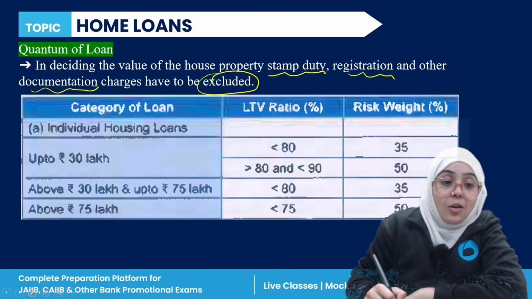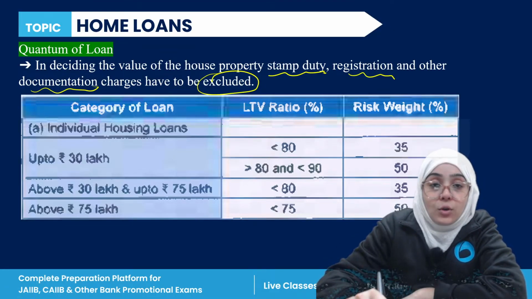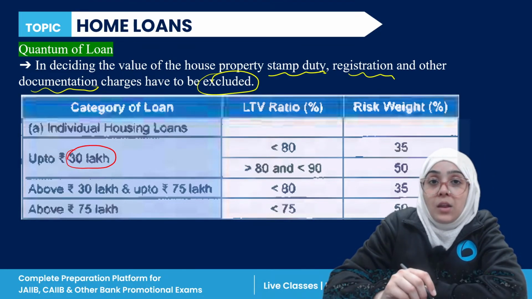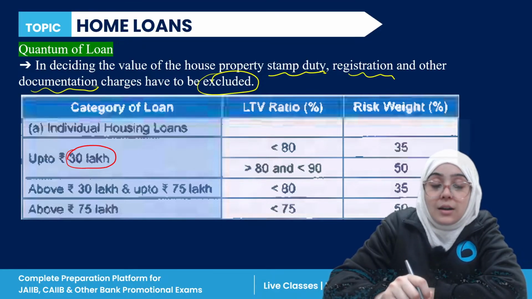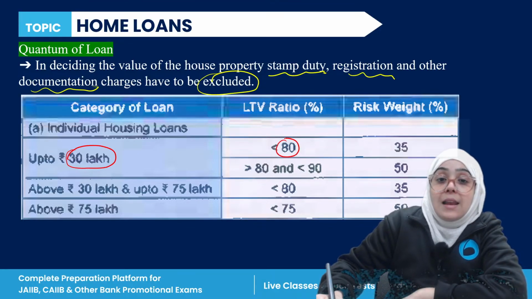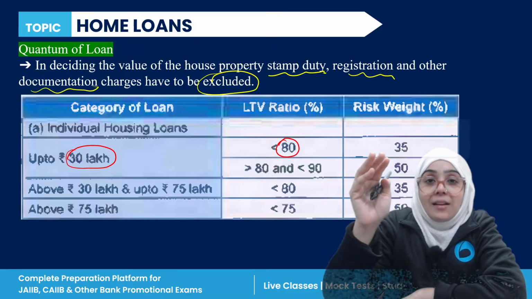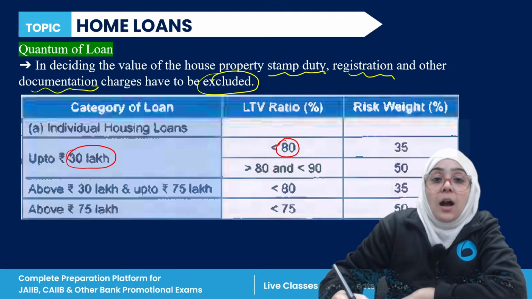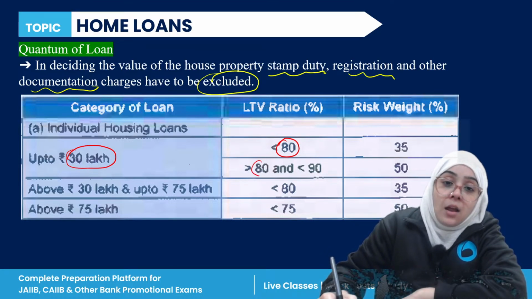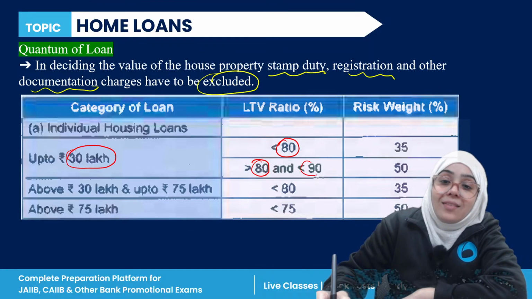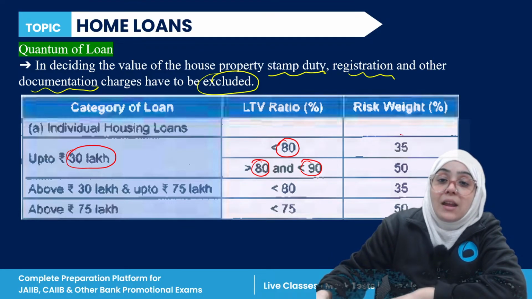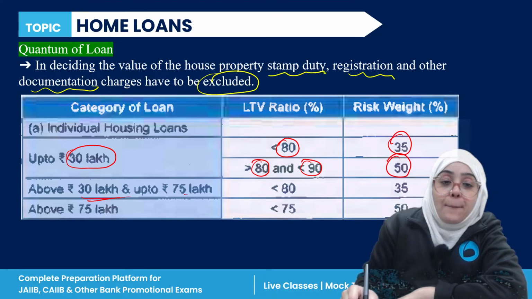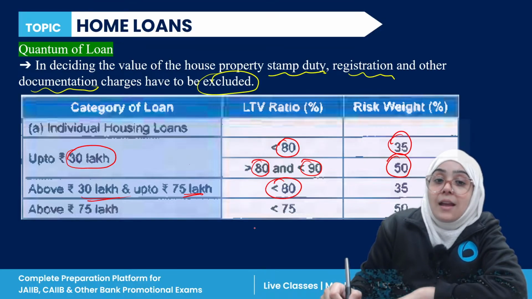Now if we talk about category loans and the loan to value ratio, if the loan amount is up to 30 lakh, then the loan to value ratio is up to 80%, right? So the bank is giving you approximately 80% or less of the value as a loan. In some cases it can be more than 80% also, but less than 90%. Now the risk weight here is 35% and here it is 50%. If the site valuation is above 30 lakh and up to 75 lakh, then it is less than 80%.